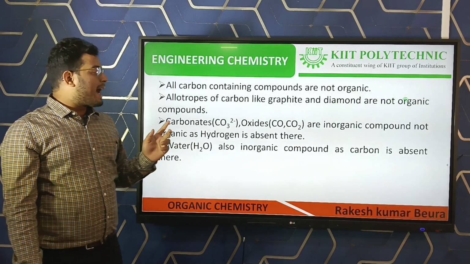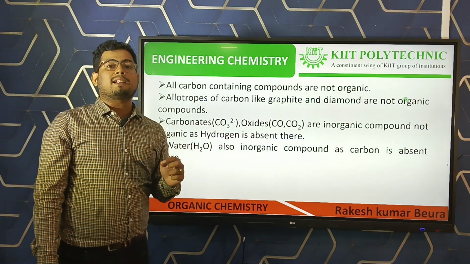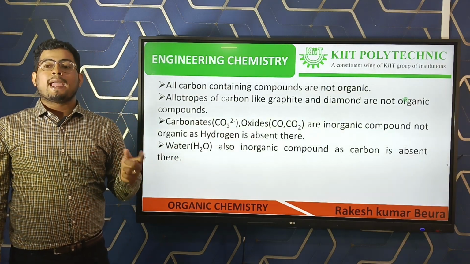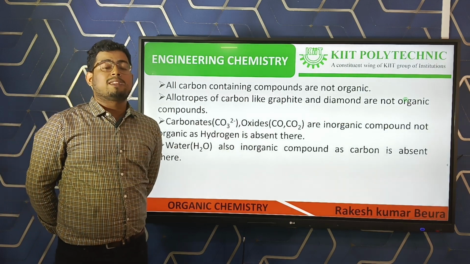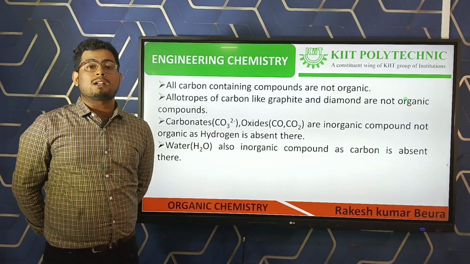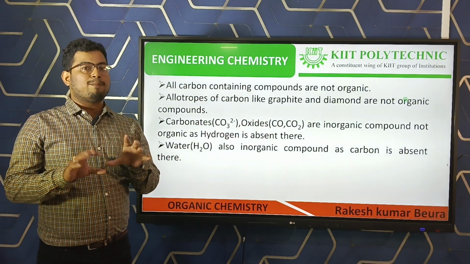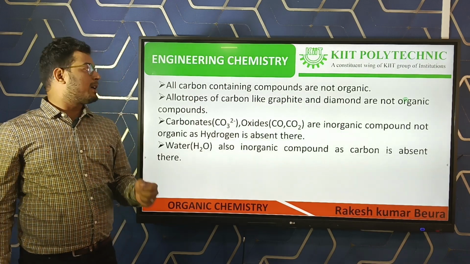If only carbon and hydrogen are there in an organic compound, then that compound is called a hydrocarbon. If any hetero atoms are there besides carbon and hydrogen, then that compound is called a derivative of hydrocarbons. So organic chemistry deals with both hydrocarbons and derivatives of hydrocarbons.